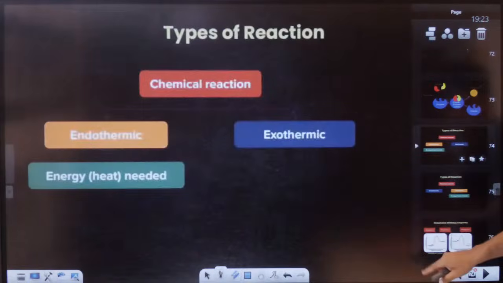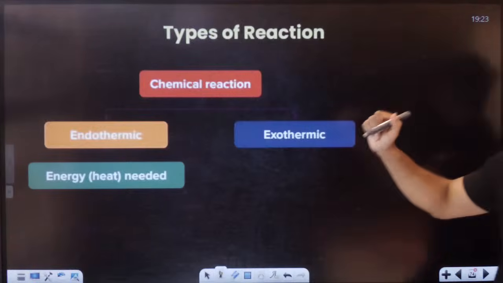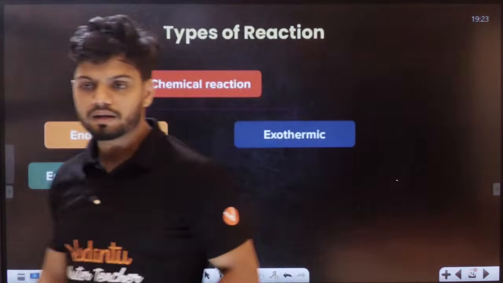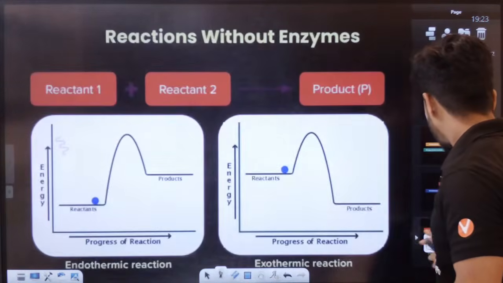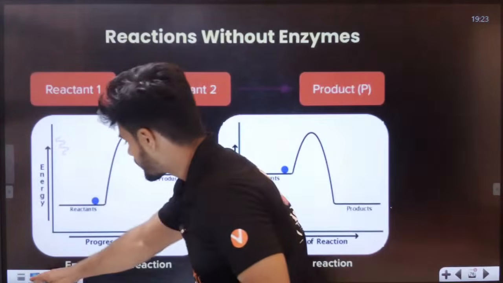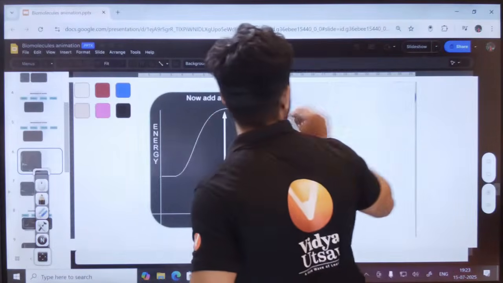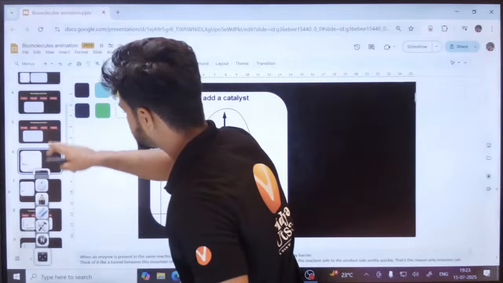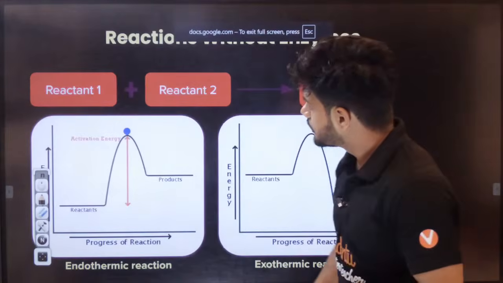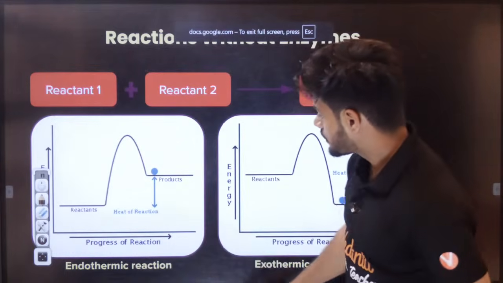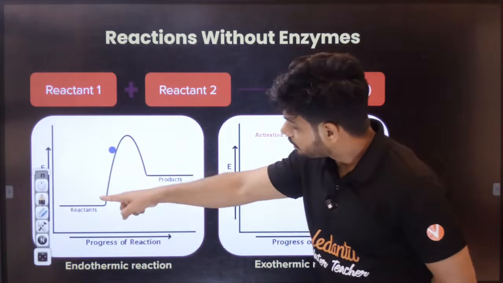Now, students, there is something called an endothermic reaction and an exothermic reaction. What is the difference? The difference is very simple, students. In an endothermic reaction, can you see the reactants here?